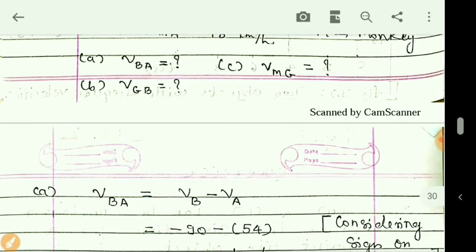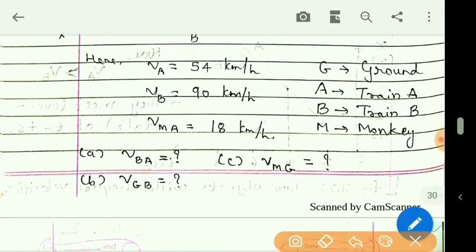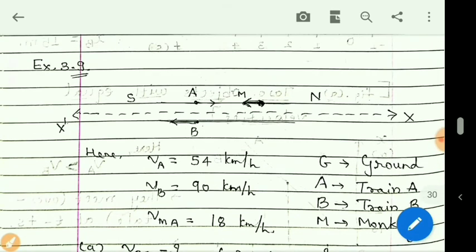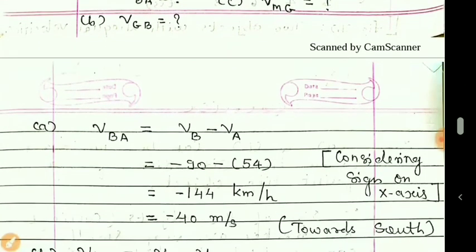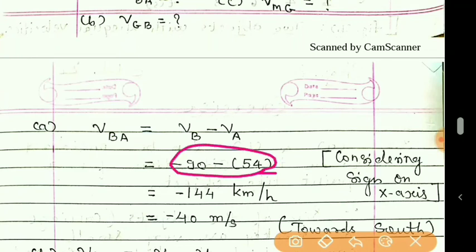Velocity of A is 54 km per hour, but it is moving towards the north side. North means it is along the positive x direction, so we will take this 54 as positive. So we have kept it here. Now simple mathematics is applied and we get minus 144 km per hour.